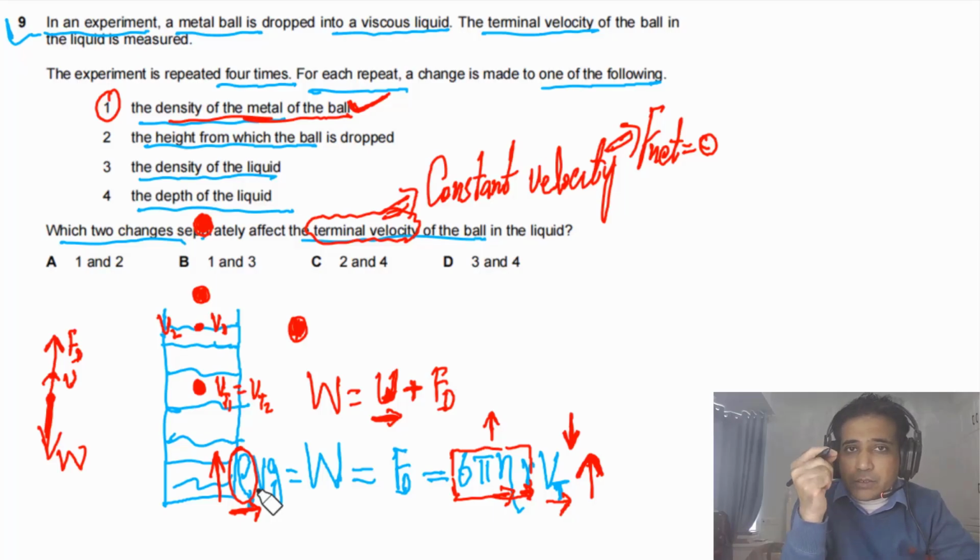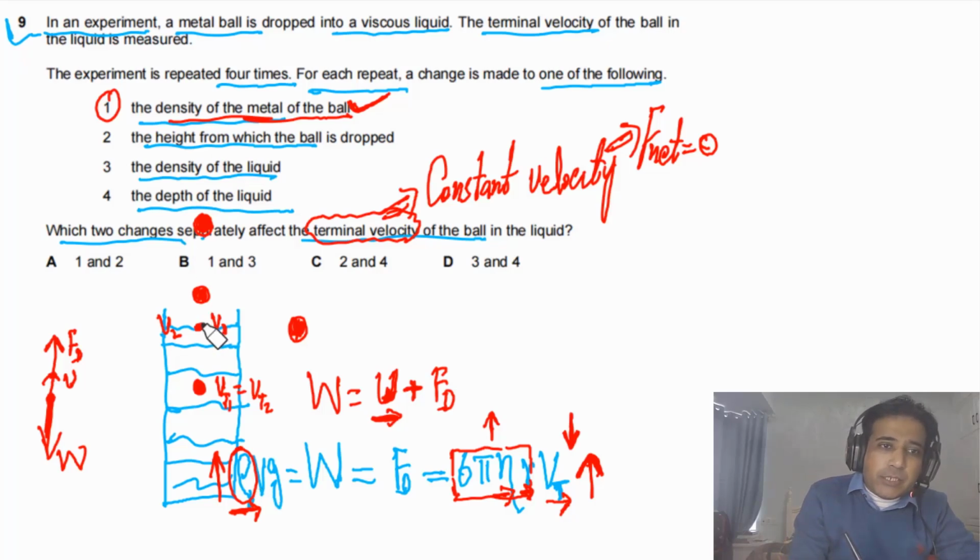Another way of understanding this one, it will take a little longer, is to say that at this point V1 is greater than the terminal velocity, V2. What will happen when the ball enters the water?